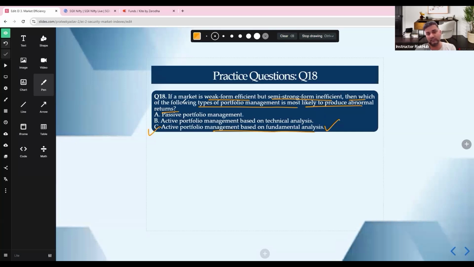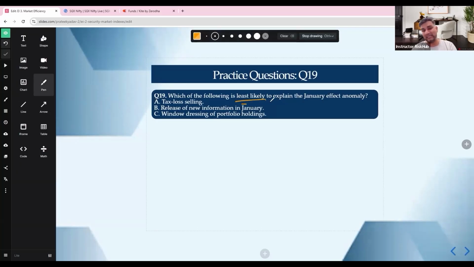Weak form efficient means no technical, because this works in weak form inefficient. Semi-strong inefficient means fundamental. Yes, fundamental, right? So that is why it is based on fundamental analysis. Remember that. Question: which of the following is least likely to explain the January effect anomaly?